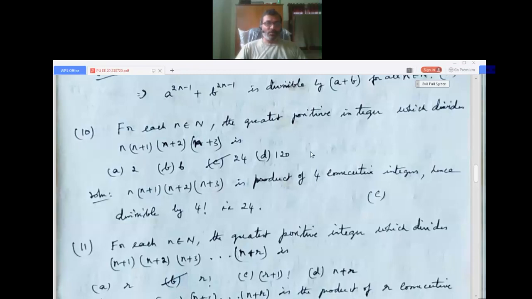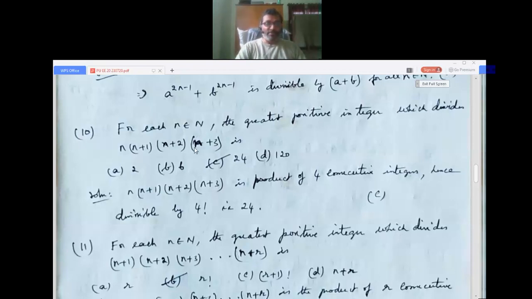Okay. Now for each n belongs to N, the greatest positive integer which divides n into (n plus 1) into (n plus 2) into (n plus 3) is... Always in competitive exams I have been telling you, one thing is calculate. As soon as you see the problem, don't do it in the mind, write and do it. Secondly, use the results as much as possible so that you will be thorough in those results. By using them only can you memorize them and come to know more details about them. And the next step is read the problem properly. Read the question properly. Most of the hints are there in the question.